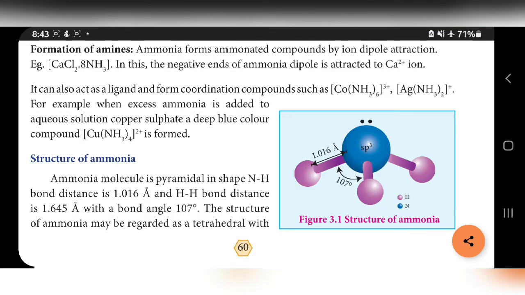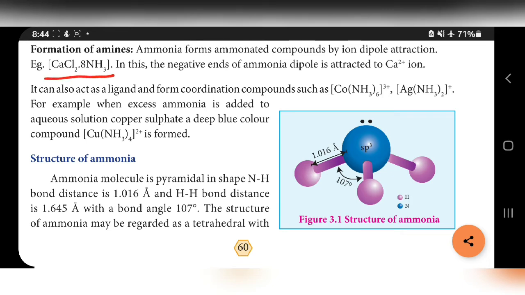Formation of amine. Ammonia forms ammoniated compounds by ion dipole attraction. Example, CaCl2.8NH3. See this compound, this is the example.